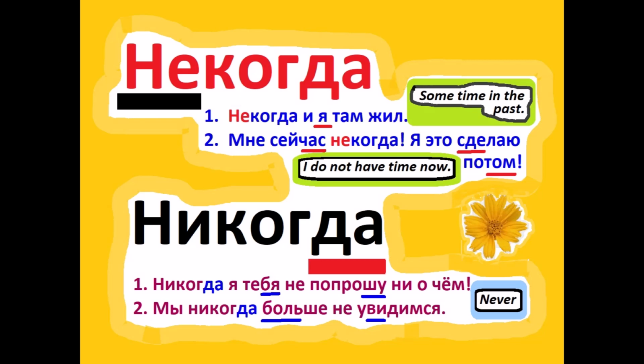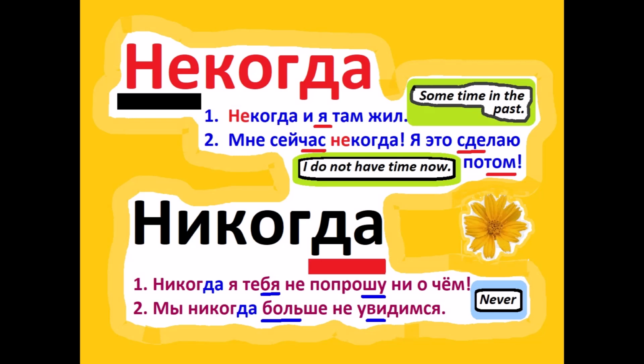As you see by these two examples, we use in the Russian language 2 and 3 negations in one sentence, while in other languages it is usually only one negation allowed.